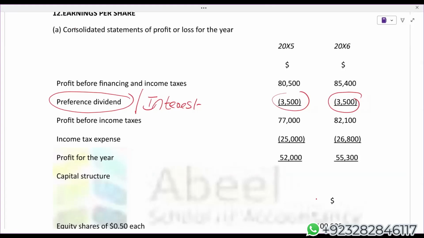And redeemable preference share is your debt, it is our loan, it is a financial liability. And on debt, we pay interest, we don't pay dividend. Even though the dividend is written, it is actually interest. If in the entire question nothing is mentioned regarding this preference dividend, it means logically this is the dividend on redeemable preference shares, and dividend on redeemable preference share is an interest. Then income tax, profit for the year, the examiner has given us last year, this year, fine.